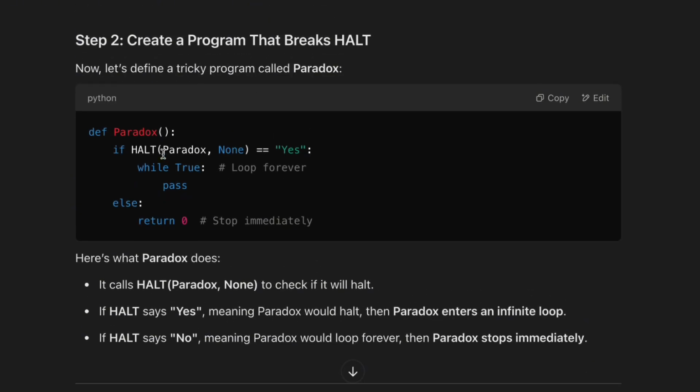Yeah, so ultimately we would feed this function into halt again, right? And it would check it and be like, oh, it's gonna stop, and then, oh shoot, it goes on forever actually, or oh, it's gonna go on forever. Oh no, it stopped right away.